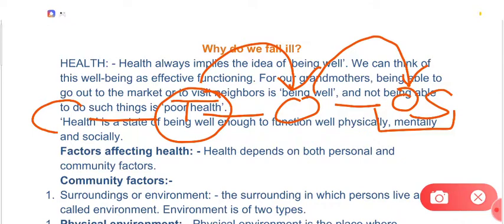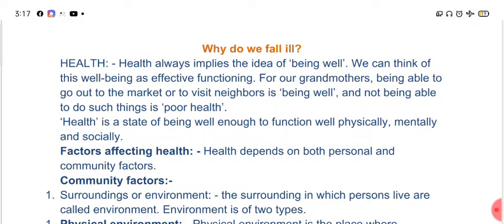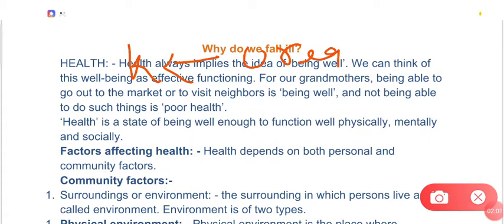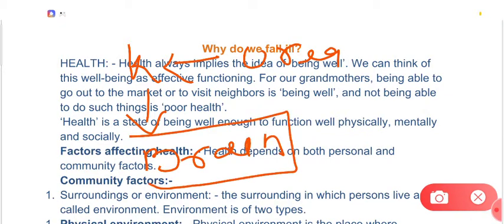And not only this, if there is a problem in one organ system, the functioning of other organ systems will also be affected. For example, if we talk about the kidney, its function is to remove urea from the body. If the kidney is not removing urea, it will accumulate in the tissues and even in the brain, and the brain will not function properly because of the accumulation of urea.